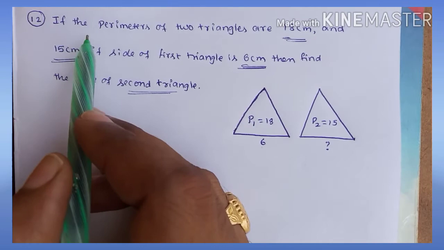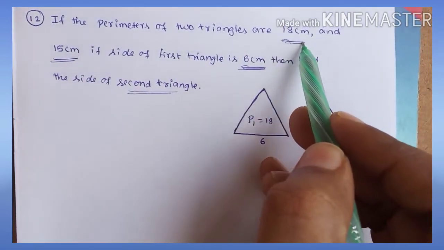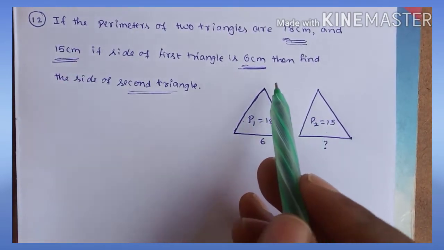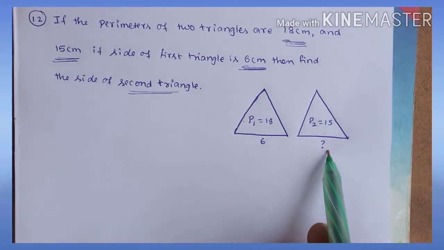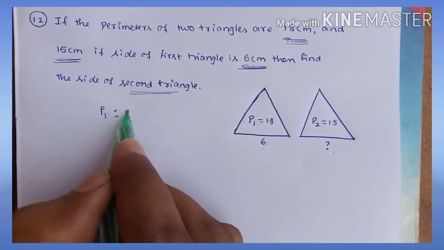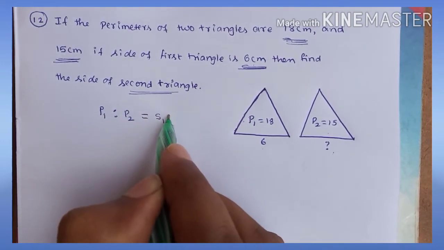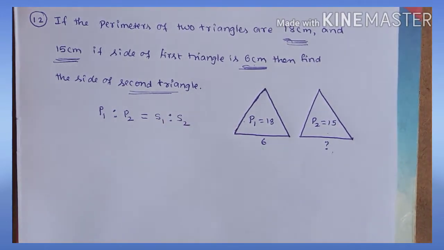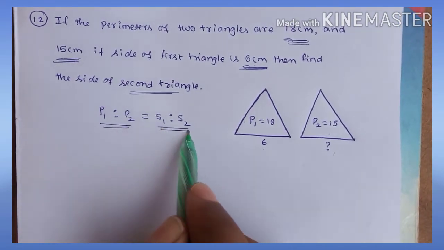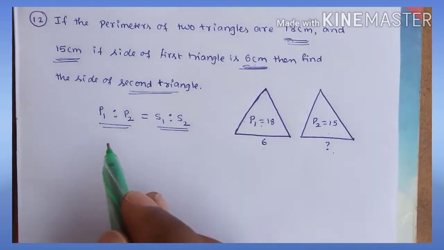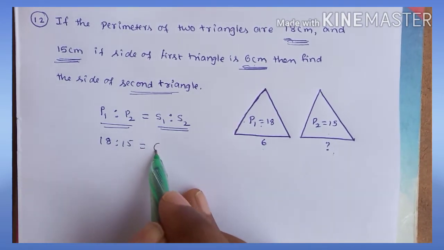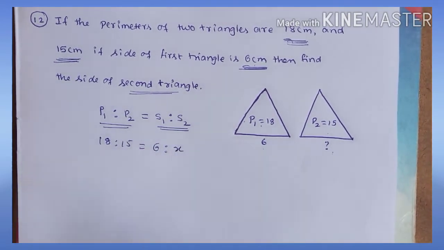Now the problem. The perimeters of two triangles are given: the first one is 18 and the second one is 15. The side of the first triangle is 6, and you have to find the side of the second one. We know the ratio of perimeters: the perimeter of the first triangle is to the perimeter of the second triangle as the side of the first triangle is to the side of the second triangle. I mean the ratio of the perimeters is equal to the ratio of the sides. The ratio of perimeters, first one is 18, second one is 15, is equal to first side 6, then what is the second one?